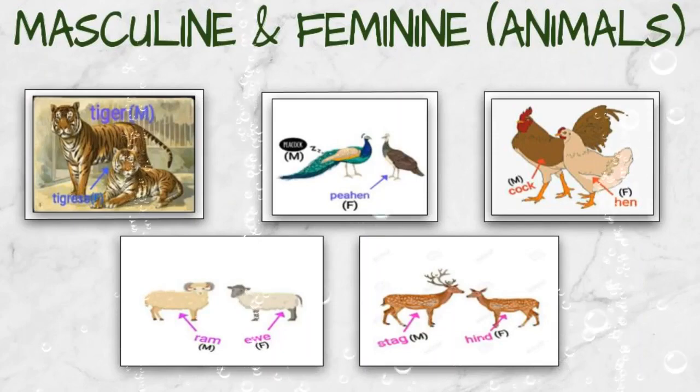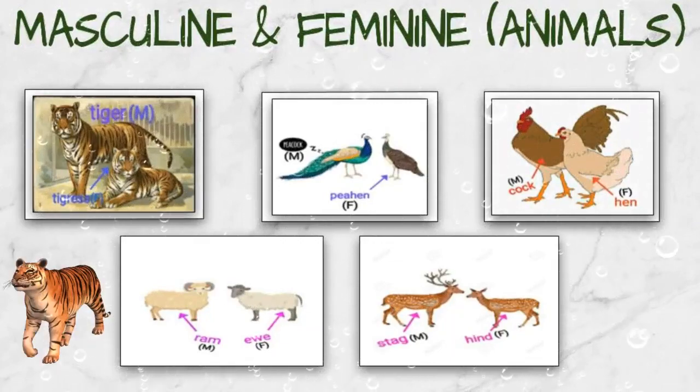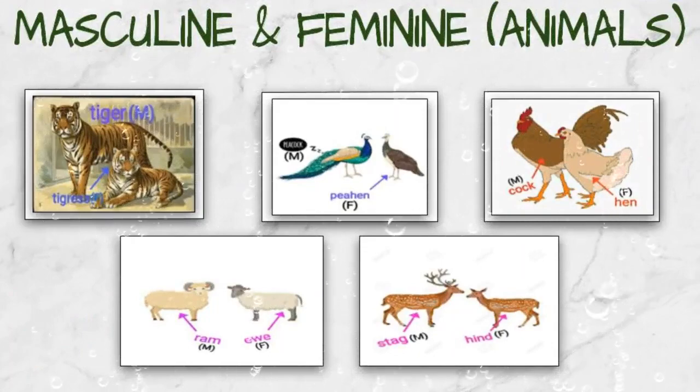Okay students, now we are going to see some examples in animals. Here are some more examples for animals. The first example is tiger and tigress. Tiger is the male and tigress is the female one. The next example is peacock and peahen. Peacock is a male and peahen is the female.